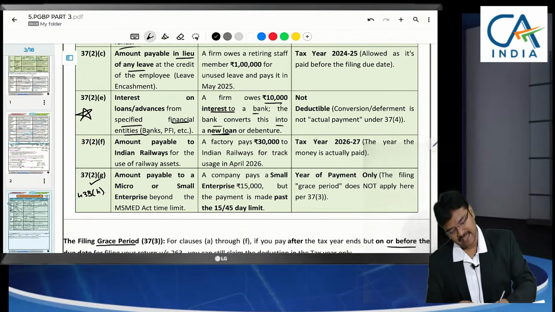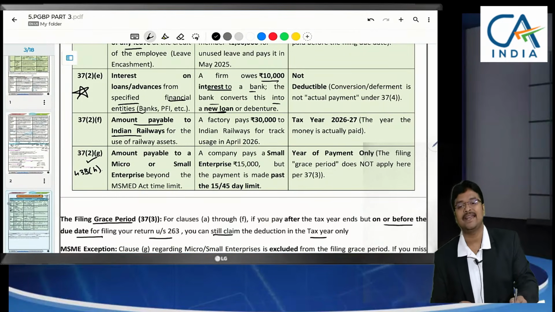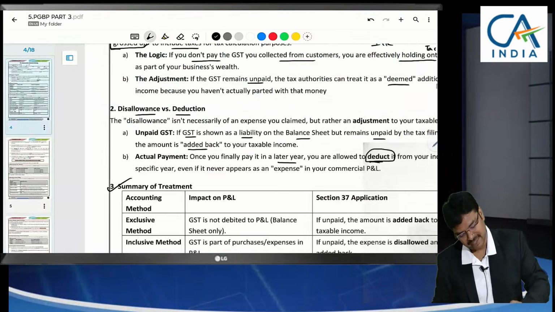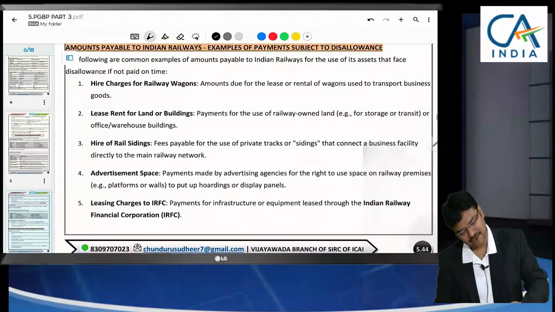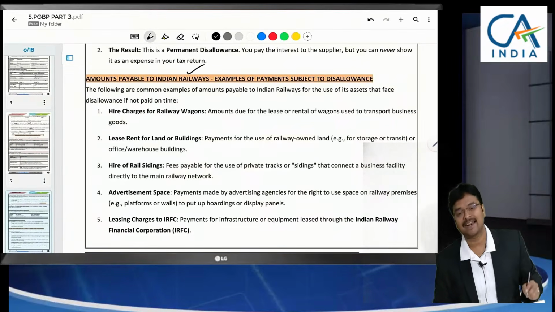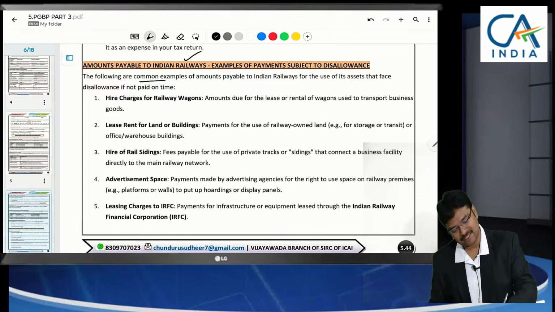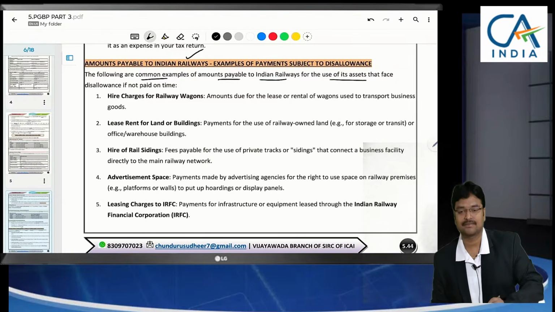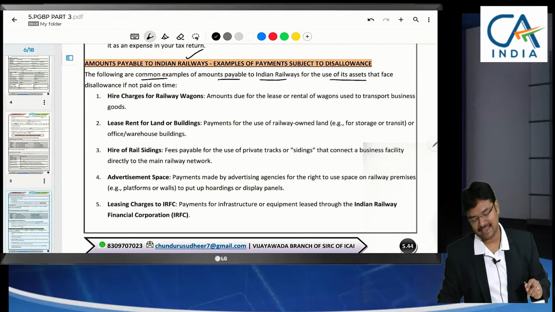Another point here is any amount payable to Indian Railways. Here some examples were given for our easy understanding, after 2 pages on page number 44. The following are the common examples of amount payable to Indian Railways for use of its assets.